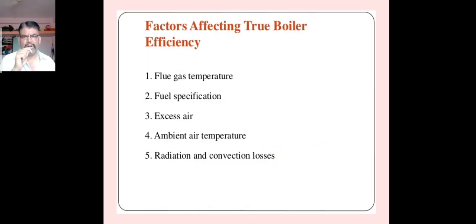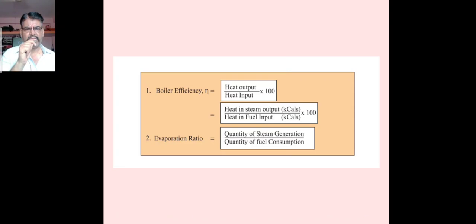One of the factors affecting the true boiler efficiency: the factors are flue gas temperature, fuel specification, excess air, ambient air temperature, that is the temperature in the atmosphere, and the radiation and convection losses, that is the heat transfer losses.